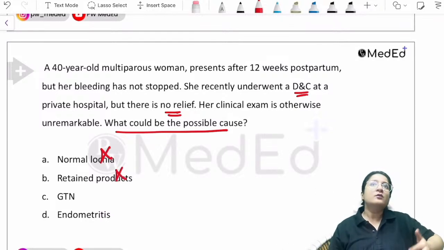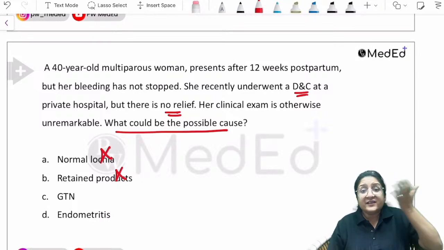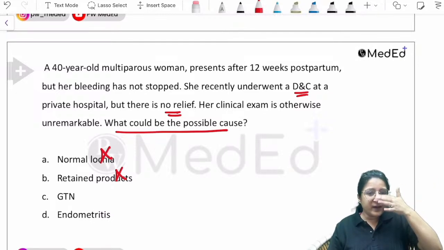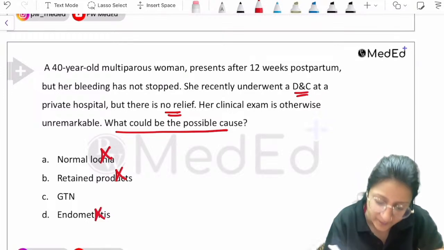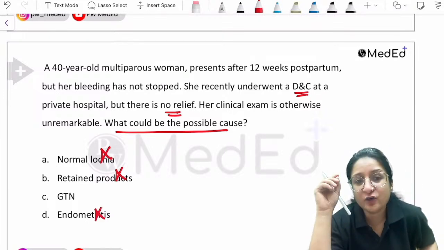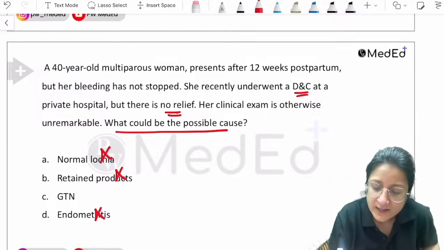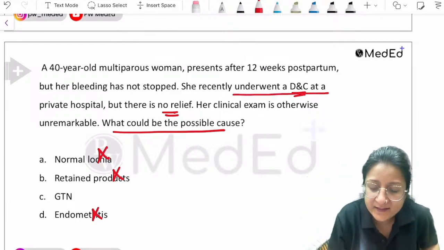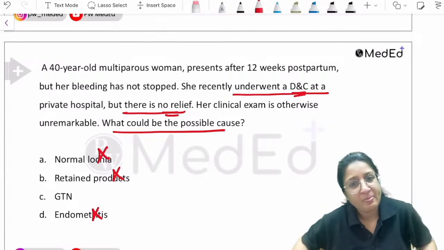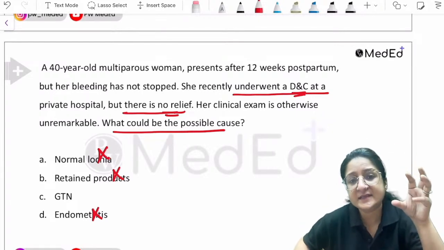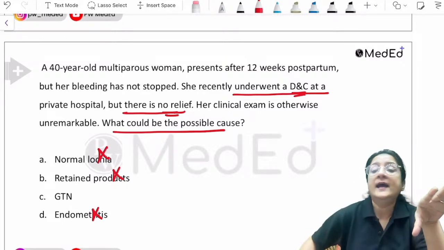Endometritis infection could be. But where is the history of fever? Where are the findings suggestive of infection? Findings suggestive of infection are also not given in the question. So endometritis becomes unlikely. The biggest clue here is that even after she underwent a DNC, there is no relief.